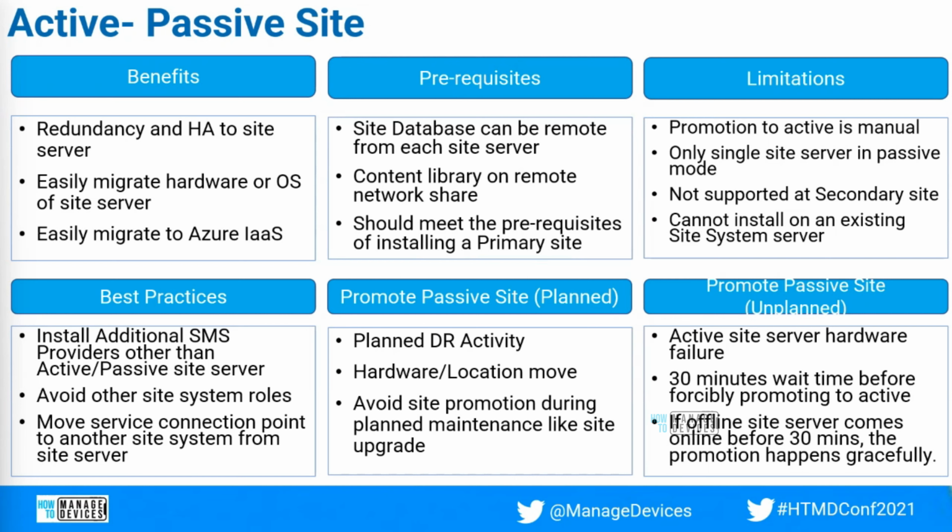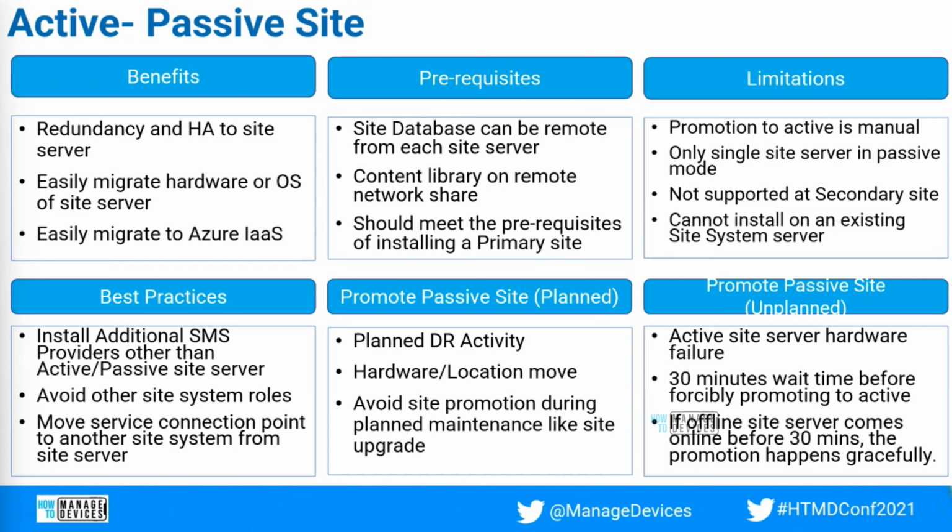If you are migrating from on-prem to Azure, you can definitely use this method to move your primary site or CAS site from on-premises to Azure. Those are all the benefits, I would say. And the prerequisites: the site database can be remote from each site server. I would suggest going for a remote database, which will be easier for management. If you are co-locating the database on each server, that will be a trouble, and I'll talk about the limitation as well.